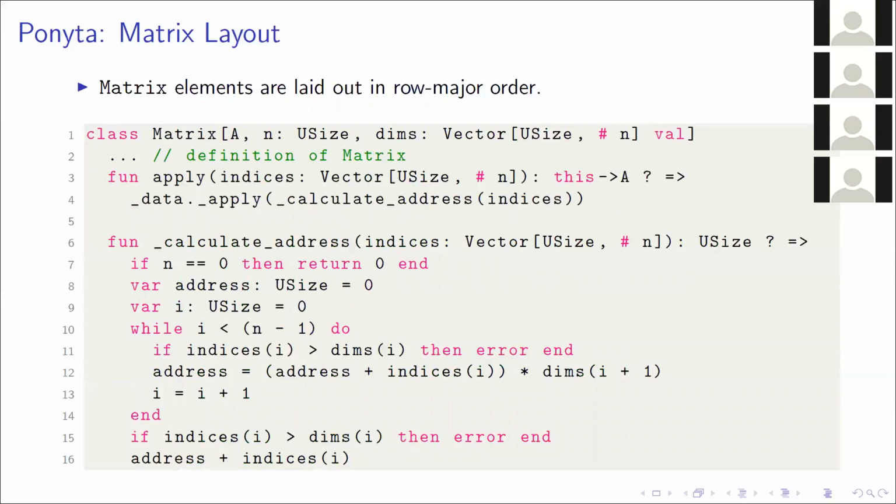So how are these elements actually laid out in the matrix? We spoke about how it's a one-dimensional vector, but how the elements are actually laid out is all to do with how you calculate the address when you index into them. At line 3, we define this apply method, which takes as an argument a vector of USize, which is the index into each dimension. Notice here that the vector has to be of size n, so we can only provide a completely correct index vector.